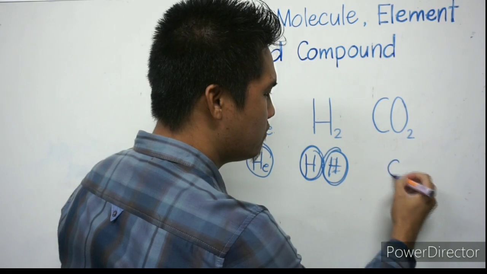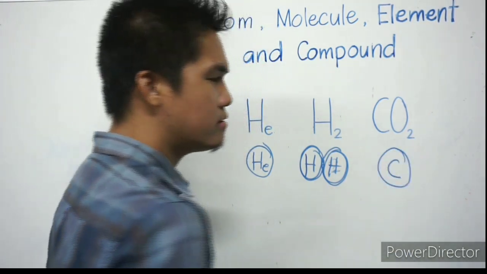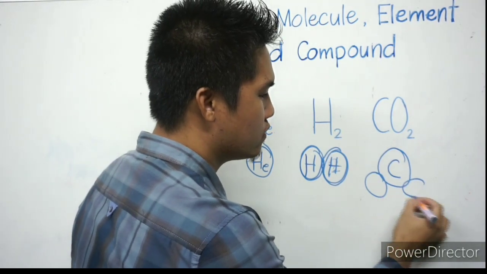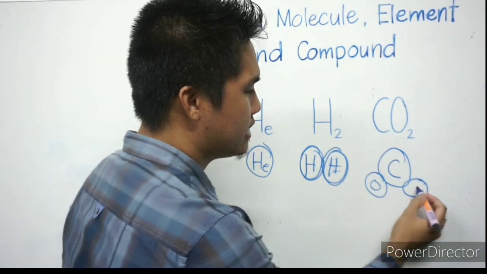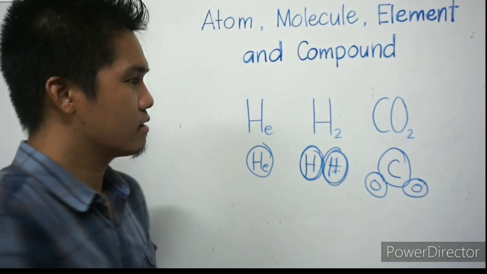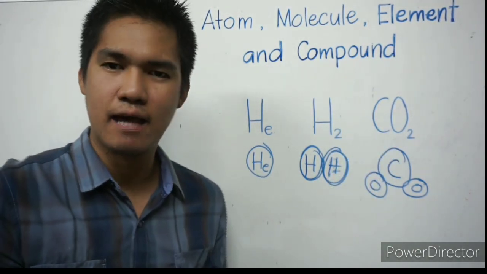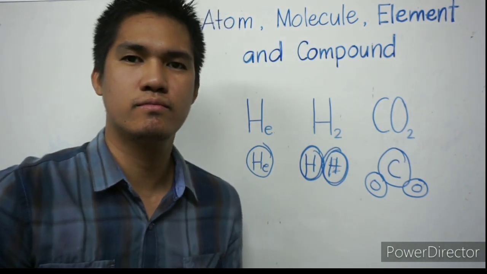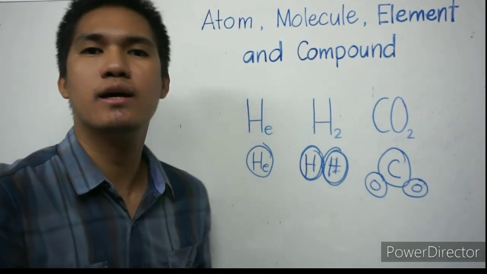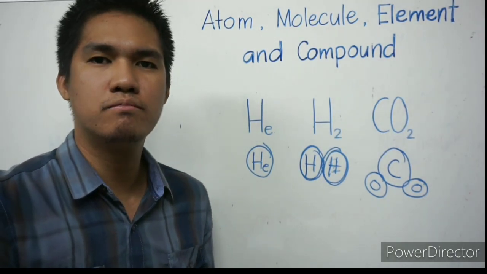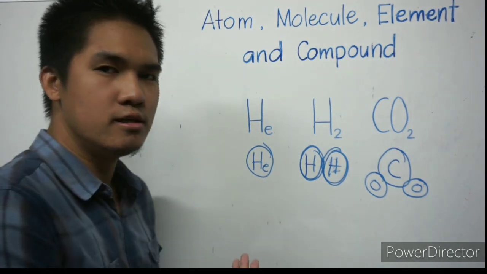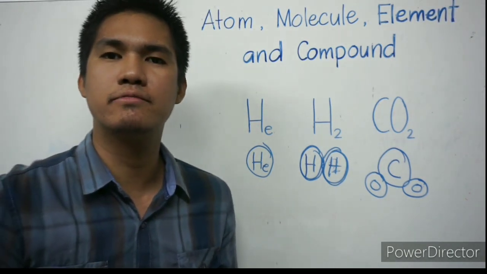We have one for carbon, and then two oxygen atoms. So carbon dioxide is an example of molecule. Hydrogen gas or H2 is an example of molecule. He or helium is an example of atom.